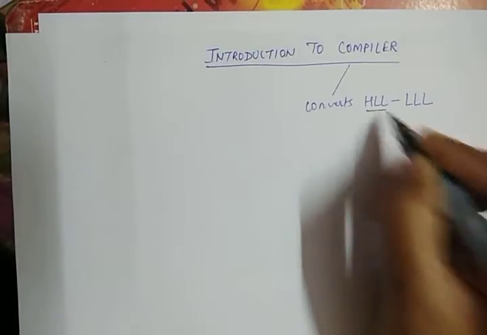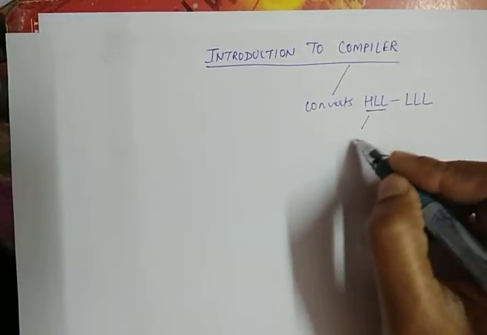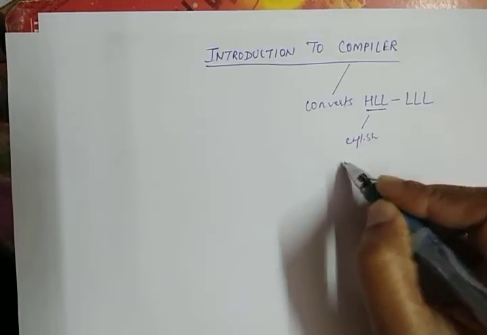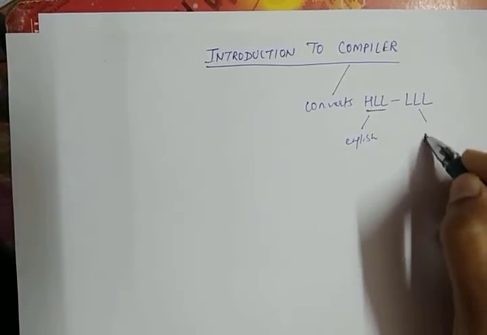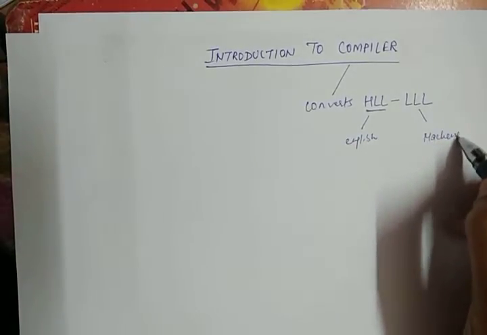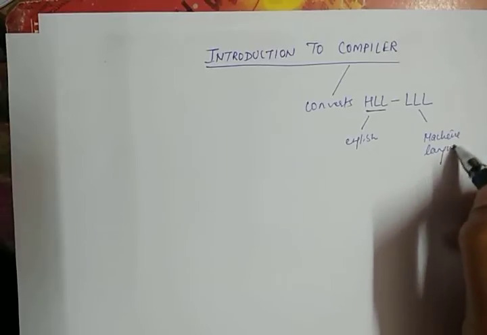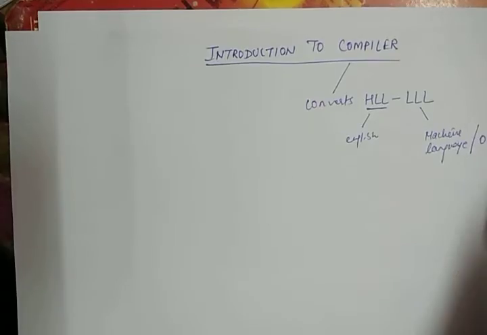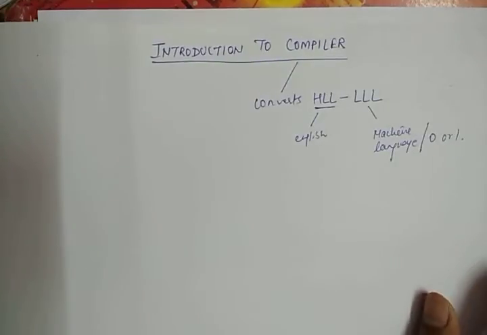The high level language is just like English, and the low level language is machine language, in 0 or 1 form.